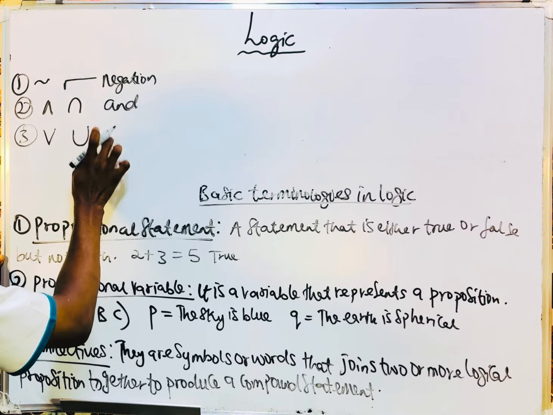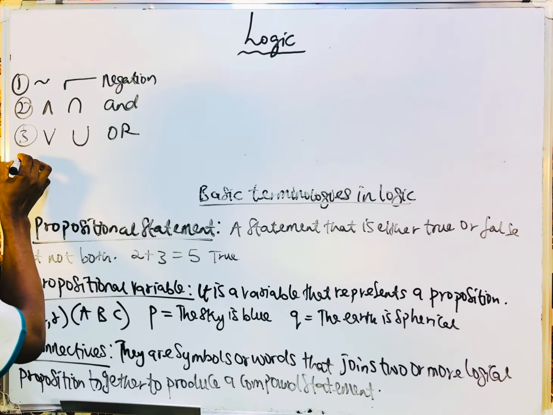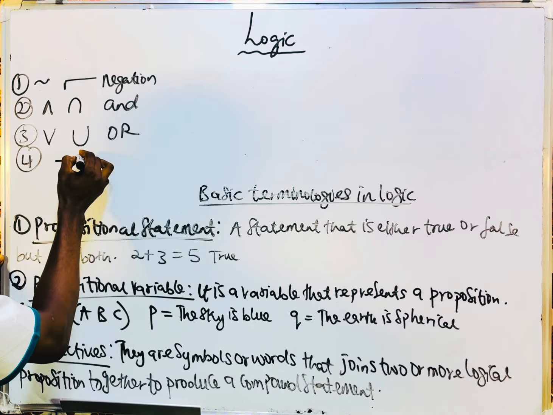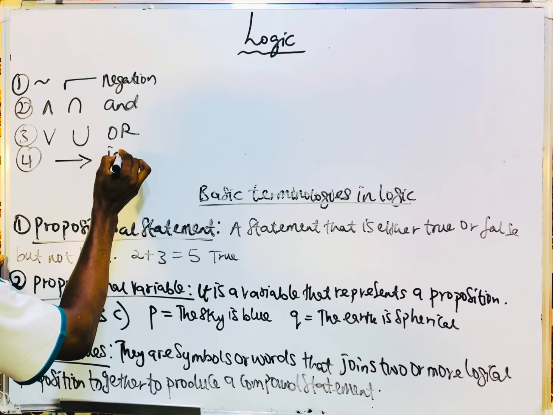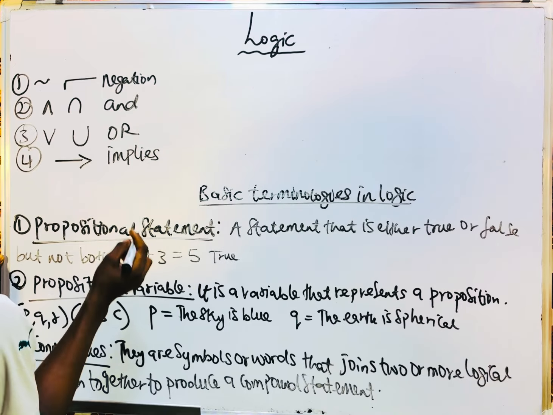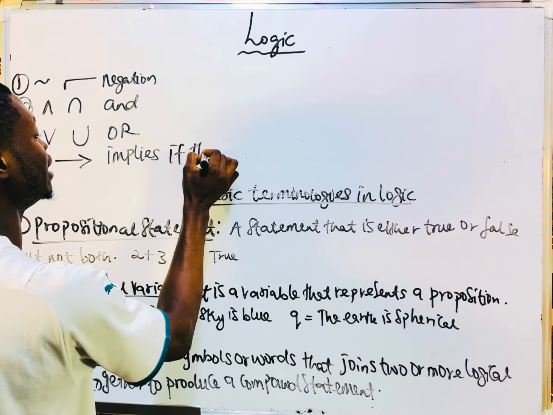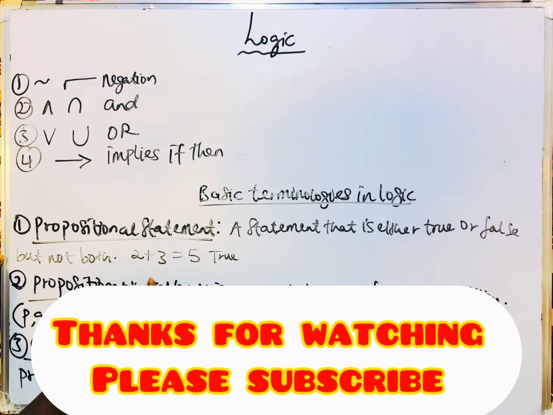And we call this symbol 'or', which is union. This symbol, we call it implies, or if then.